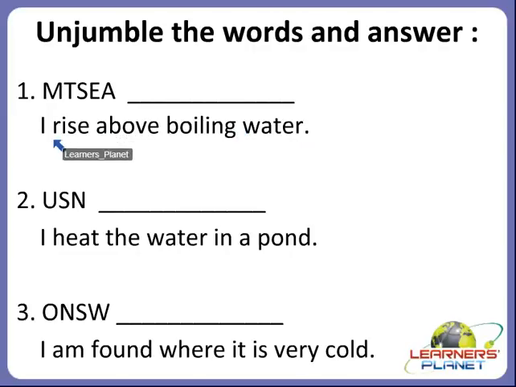So children, you have to guess the correct answer by unjumbling the words and using the hint given in the form of a sentence. Okay, children, so we'll start with the first one.